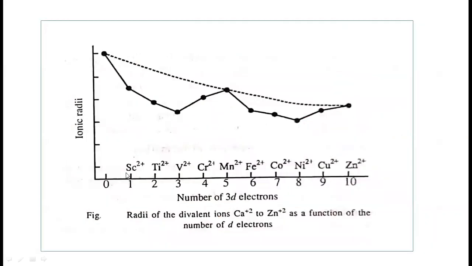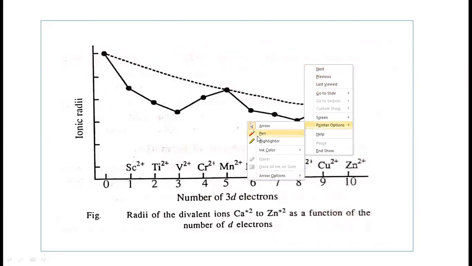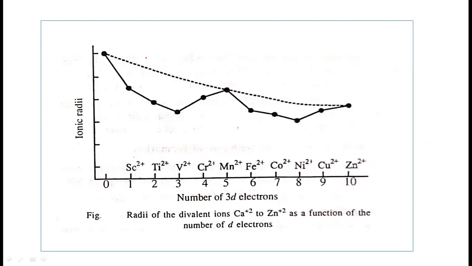So let us see this graph now. The effect of the crystal field splitting on the ionic radii. This graph is very important: the graph of ionic radii versus the transition metal ions from Sc2+ to Zn2+. You can see the dotted line first. This is the usual order of decrease in ionic radii, that is known to us. Actually, this is expected here: ionic radii should decrease from Sc2+ to Zn2+, the last element.